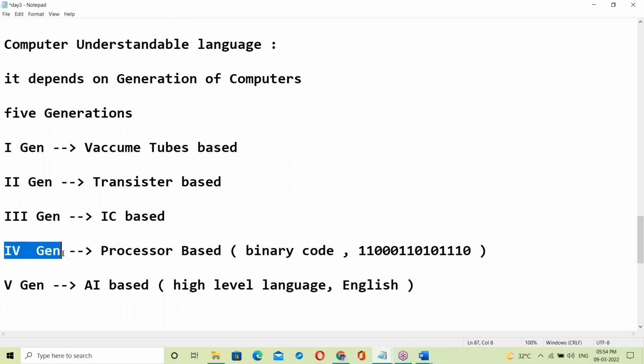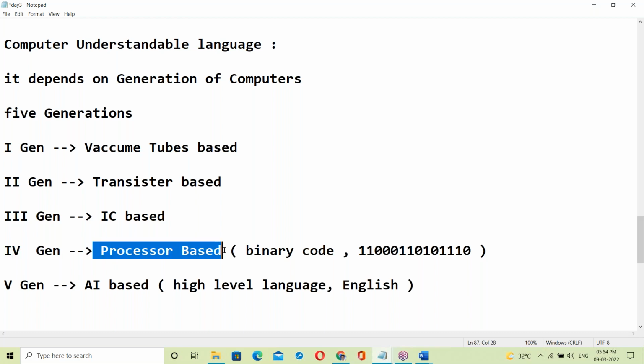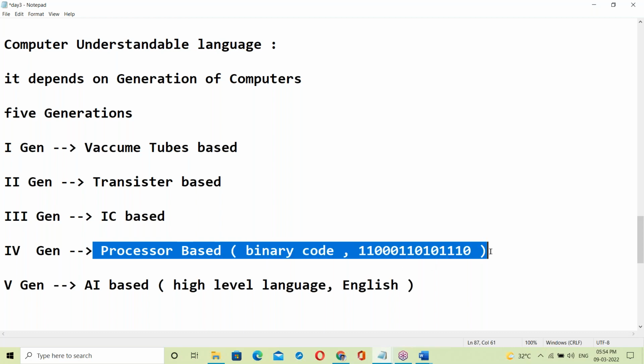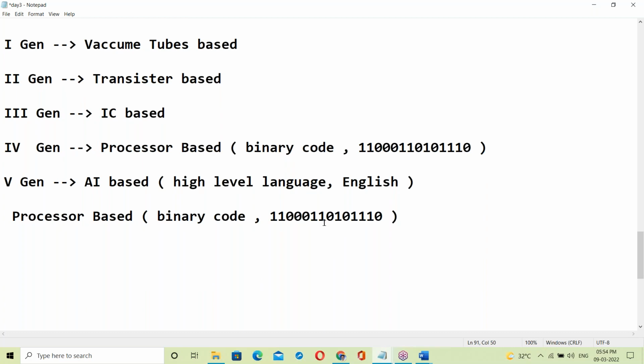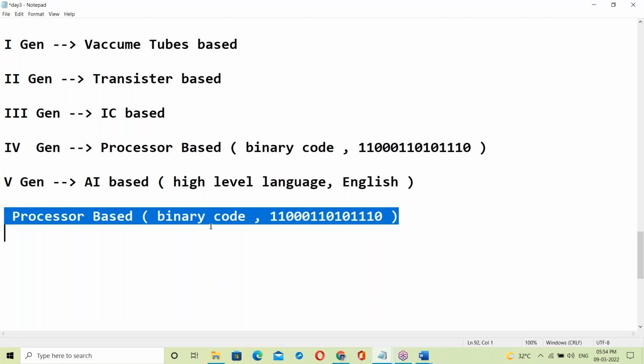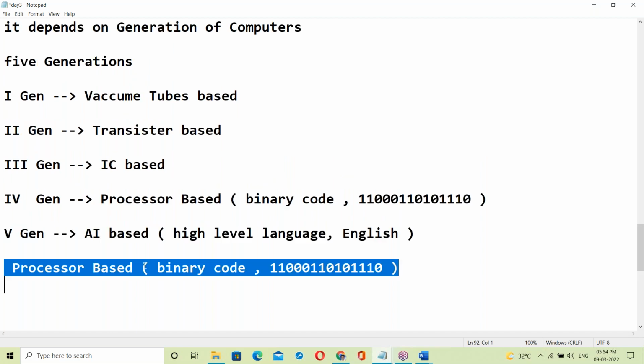Now for the present generation, the fourth generation, which is processor based. Currently we are using processor based computers, and their language is binary code. This is called a low level language. The computer understands a low level language.